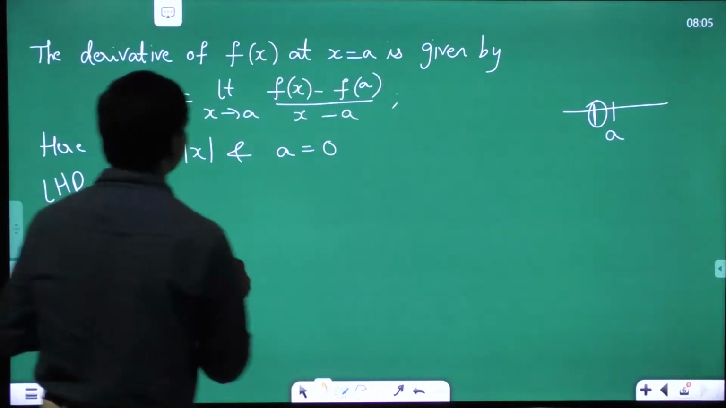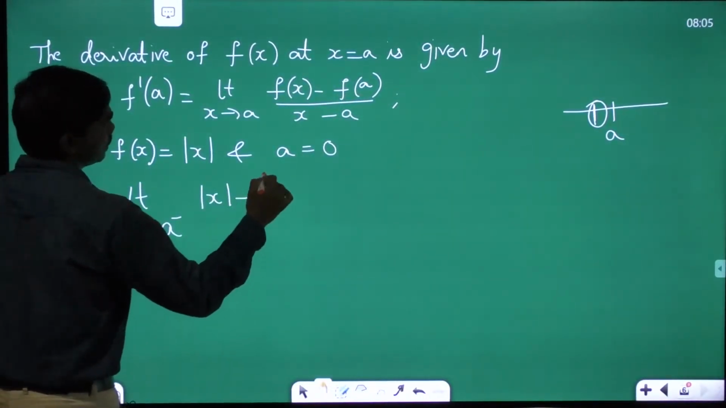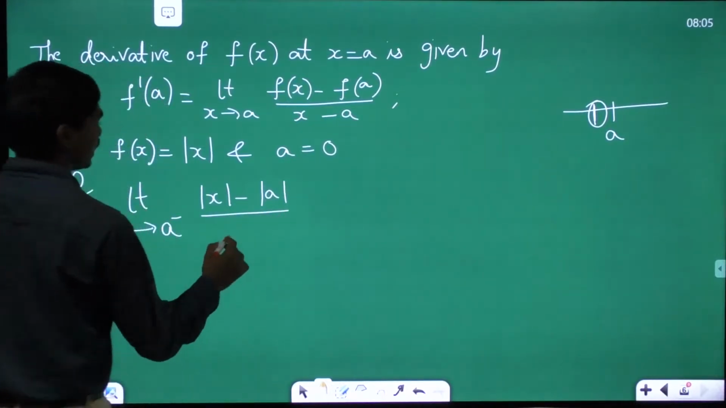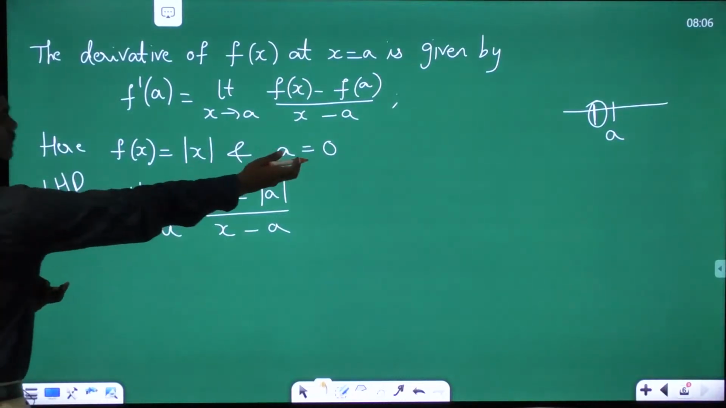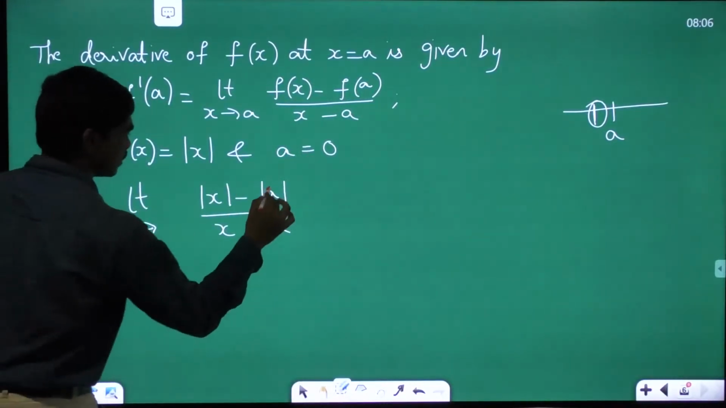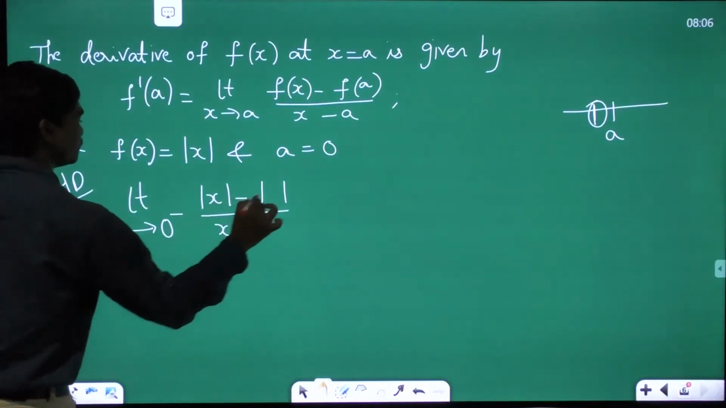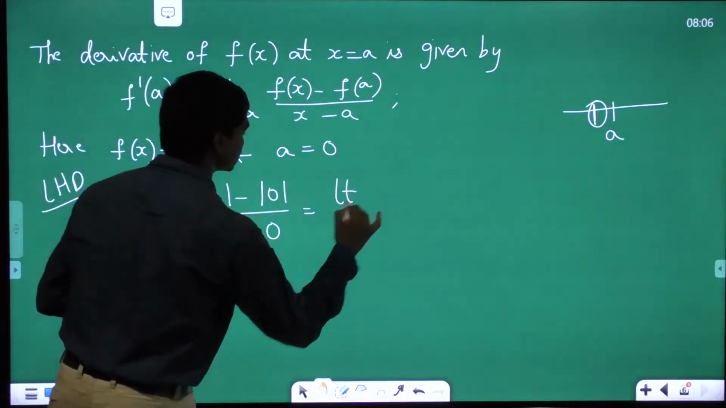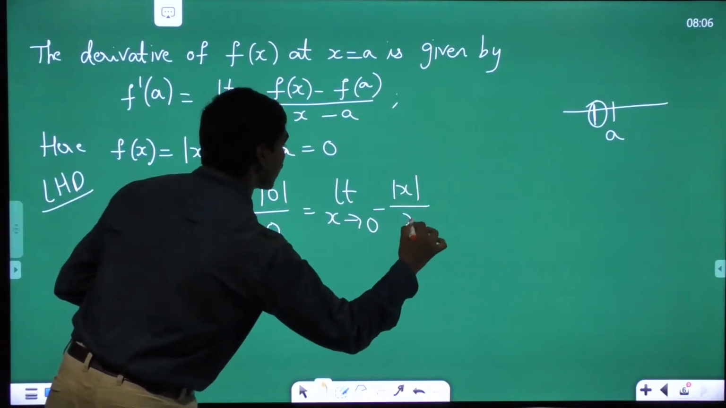So the limit extends to a minus: f(x) = |x| minus f(a) = |a|, divided by x minus a. Let me write 0 straight away, in place of a, since we have already taken 0 here. Now this is equal to the limit as x tends to 0 minus of |x| divided by x. This is what we have.